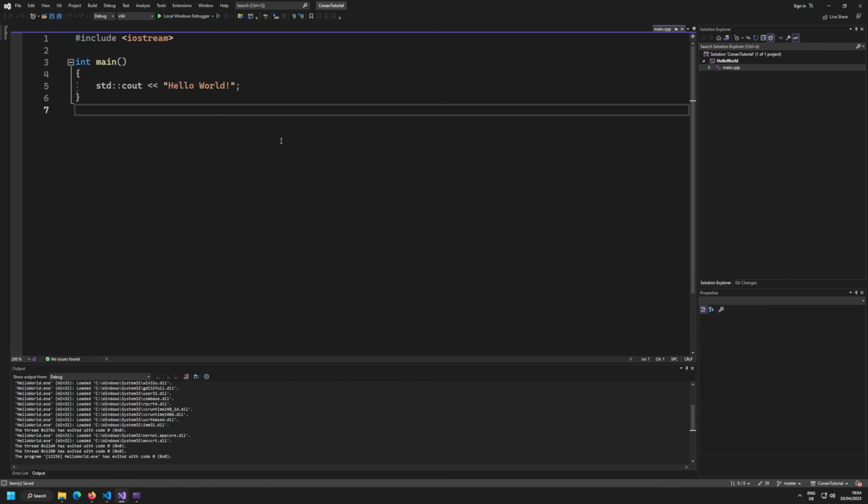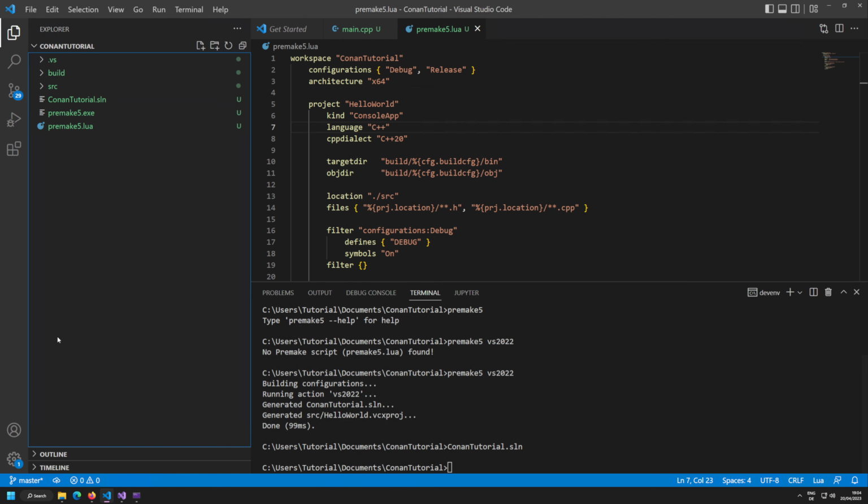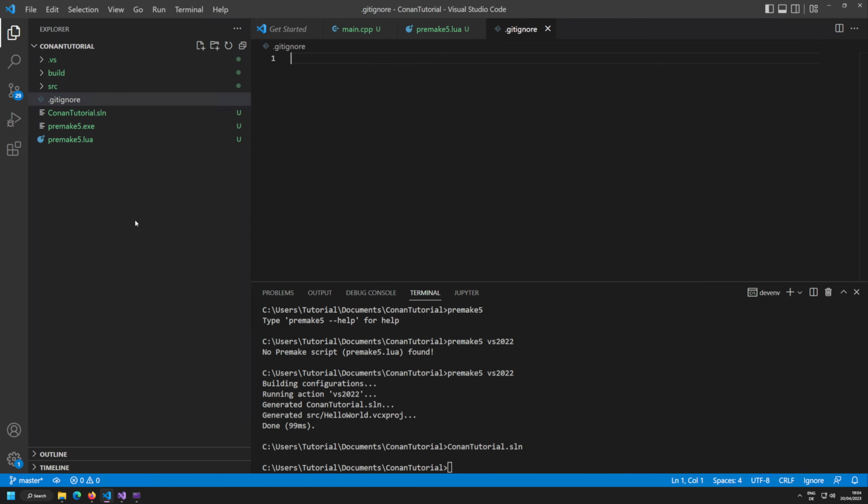All right. So now that Hello World works, we want to integrate Conan. Before we integrate Conan, I want to first make sure that this repository is cleaned up. So a .gitignore is quickly added here so that we can remove everything that's not required for Git, because we are generating stuff on the fly. We are generating our solutions, right? So everything Visual Studio generated shall be removed. So the .vs folder, this is not required on Git.